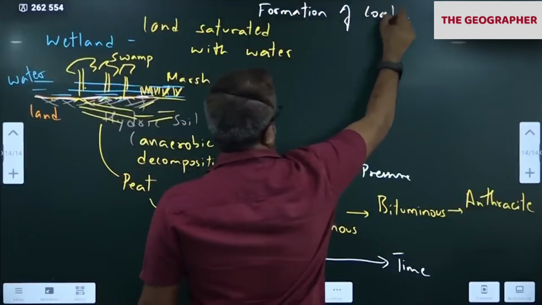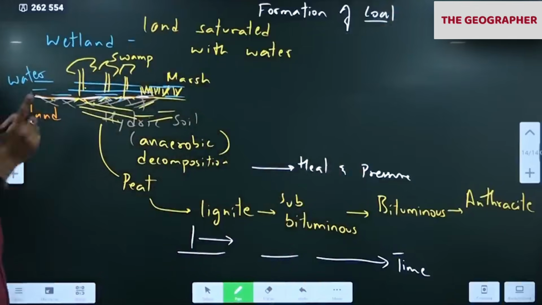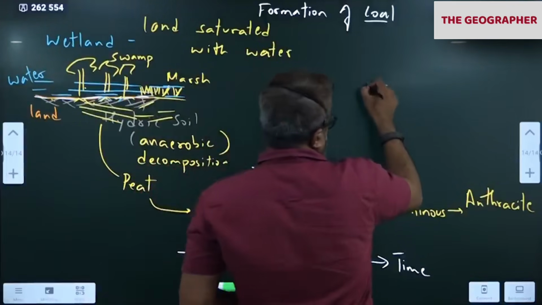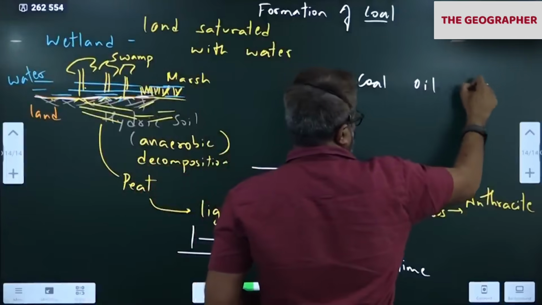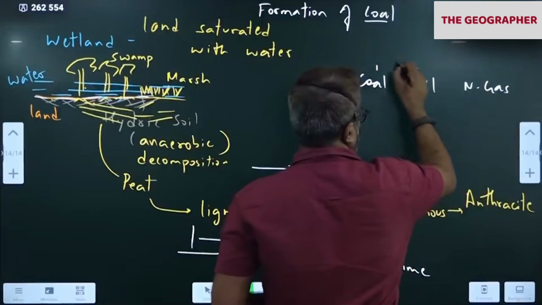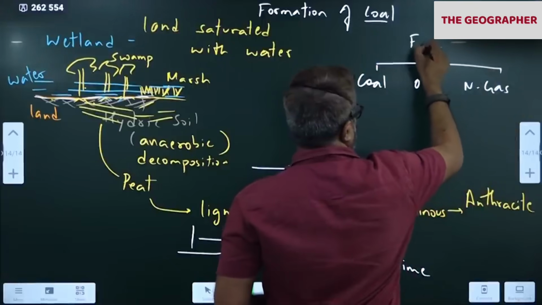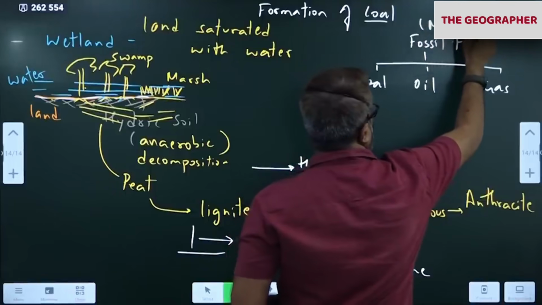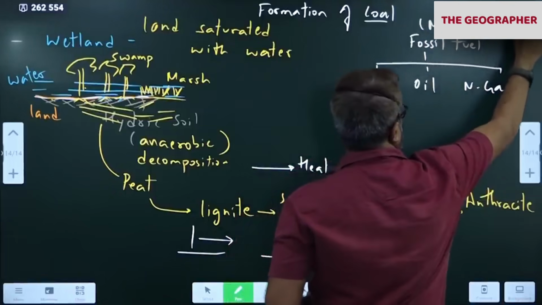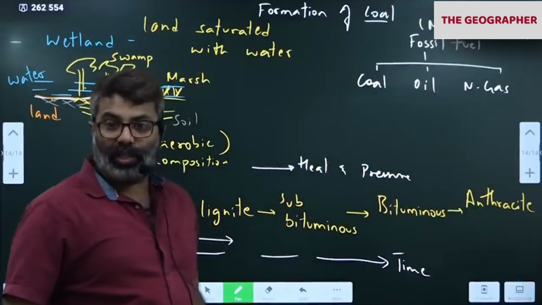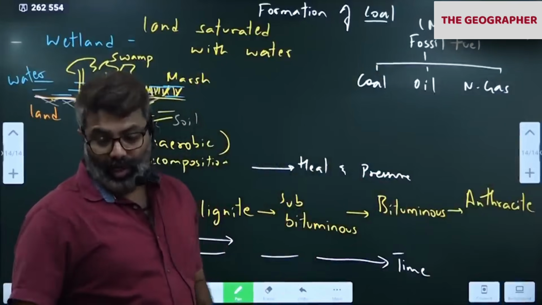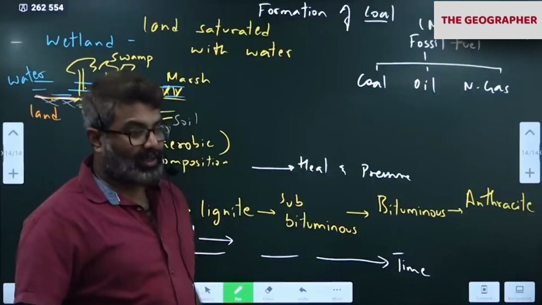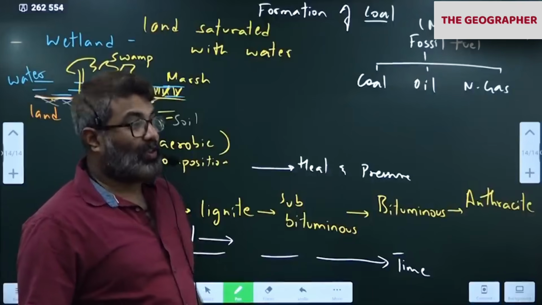Today's class, I have told you formation of oil, gas and formation of coal. Please remember, coal, oil and natural gas, all these are called fossil fuels, also called mineral fuels, because they are found inside the rocks. They are called mineral fuel. Your atlas heading also you notice. What is the heading of your atlas? Mineral fuel, fossil fuels.